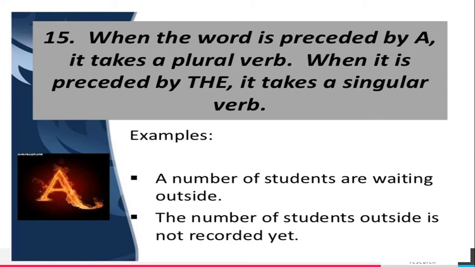When the word number is preceded by a, it takes plural verb. When it is preceded by the, it takes a singular verb. A number of students are waiting outside. The number of students outside is not recorded yet. Here a number of students are, plural verb. The number of students, here singular verb is.